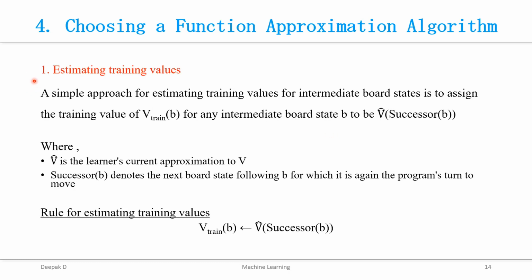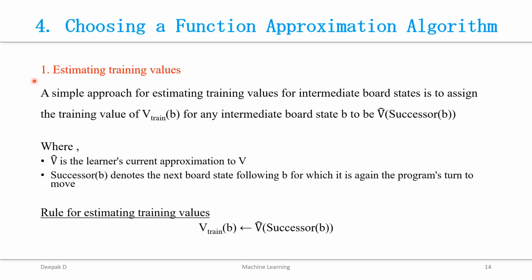The first step is estimating training values. Let's recall what we have discussed in the previous design steps. There, in the formulation of the learning problem, the training information available to the learner is whether the game has been won or lost.